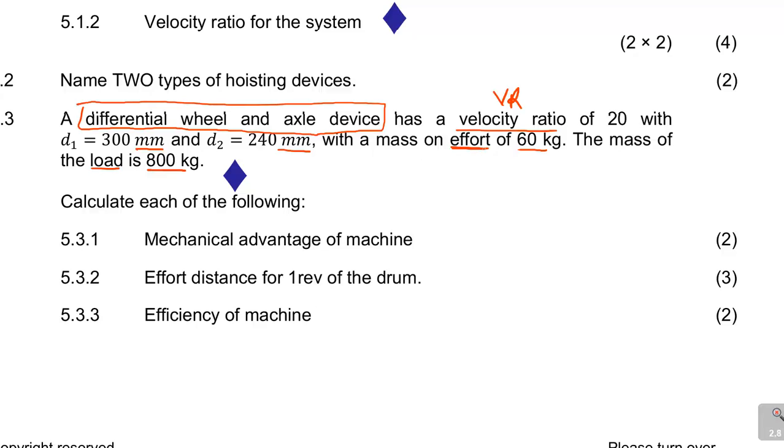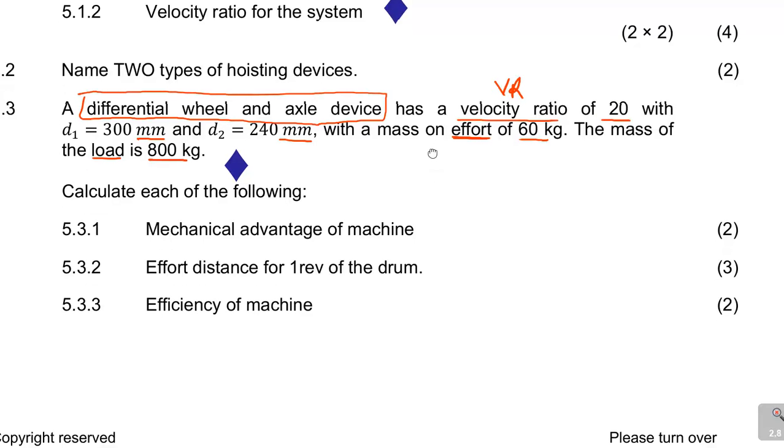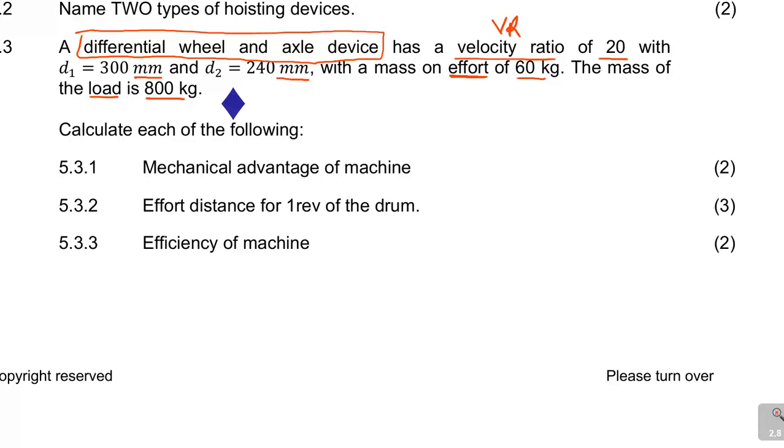So the mass of the effort 60, the mass of the load is 800 kg. It is always important to take note of whatever information they are giving you. So even here the 20, they are needed to underline. Every piece of information is important, because with the information you are able to calculate some stuff. Because of this information, I'm going to work on it from here.